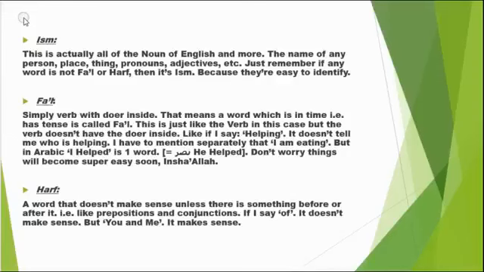So what's the difference between a fi'l and a verb? Look, a verb doesn't have a doer, right? Like if I say eating or I helped, it doesn't make any sense. If I say helping, hey, you will ask, hey, who's helping? That means you don't know the doer. I have to tell you that, hey, I am helping or I am eating. So I am helping him by eating it. Whatever. If I even say that I am helping, I have to say I am helping. That means I have to mention that it is I who is helping you.